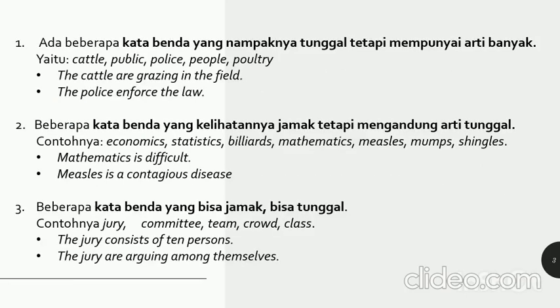1. There are several nouns which appear to be singular but have multiple meanings, namely cattle, public, police, people, poultry. The cattle are grazing in the field. The police enforce the law. 2. Some nouns which seem plural but have a singular meaning, for example, economics, statistics, billiards, mathematics, measles, mumps. Mathematics is difficult. Measles is a contagious disease.